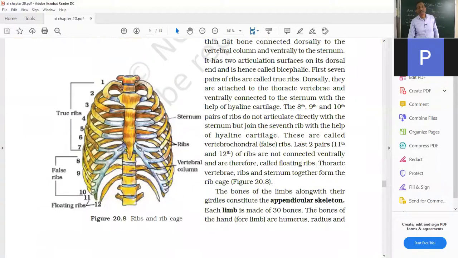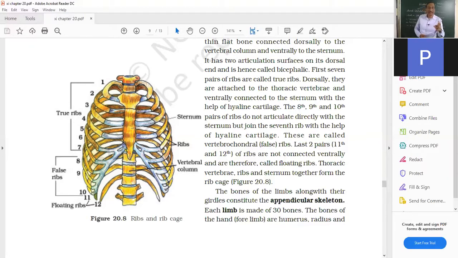Now let us talk about the ribs and the rib cage. There are 12 pairs of ribs, 12 on the left-hand side and 12 on the right-hand side. These ribs are further classified. The first 7 ribs are fixed at the back with the vertebral column and in the front with a flat bone called the sternum. So it forms a fixed bone attachment on both sides, at the back as well as in the front. These are called fixed ribs or true ribs.